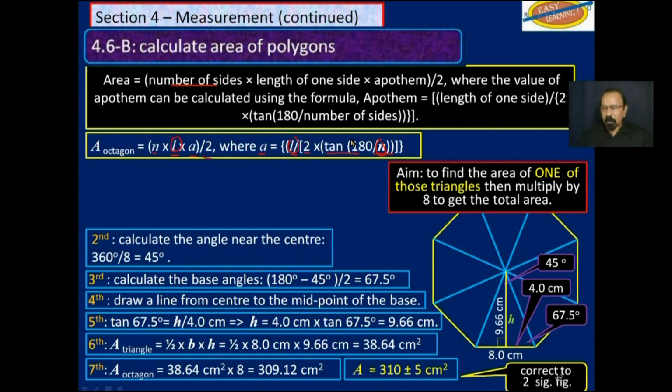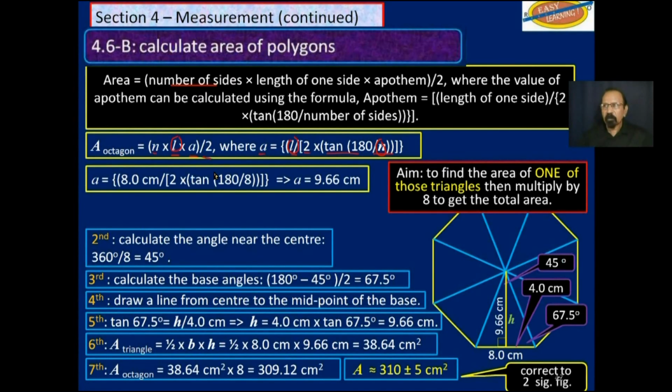So let's find A, the apotem. 8 centimeters, that's the length of one side, divided by 2 times tan 180 divided by 8. And so we get the apotem as 9.66 centimeters, which was what we had here when we were reasoning it out.